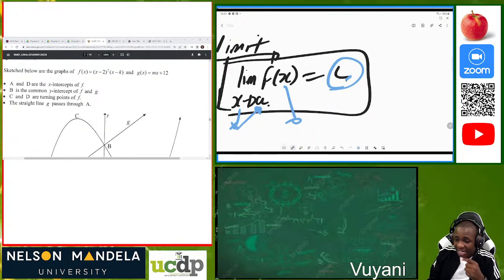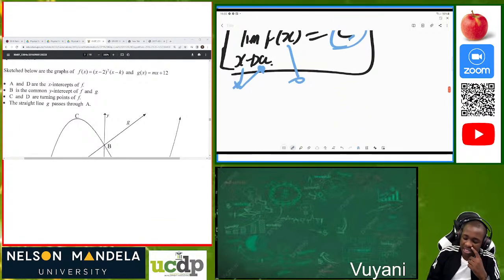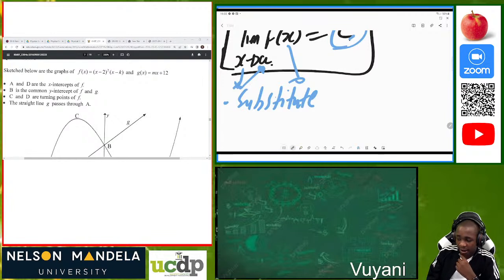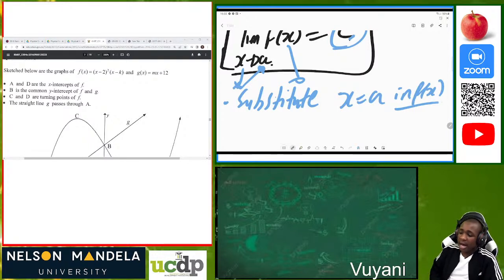What does this mean? It means that the value of f of x gets closer and closer to L, provided that x gets closer and closer to the value a. And now, in order for us to calculate the limit, we must just substitute x is equal to a in f of x. Then we can determine our limit.